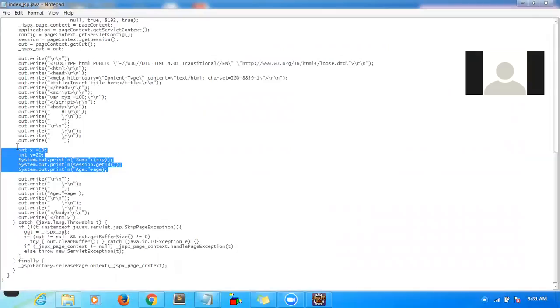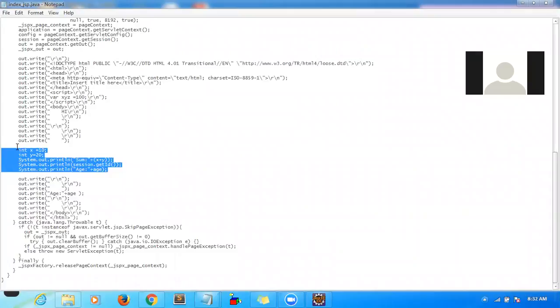When this servlet is generated, whenever you place the first request, for the first request the servlet will be created, the corresponding class will be generated and the corresponding object will be generated. From the second time onwards, whatever request is coming, this class will not be regenerated again. The object is already ready-made, so it will call the same object again and again and process the request.